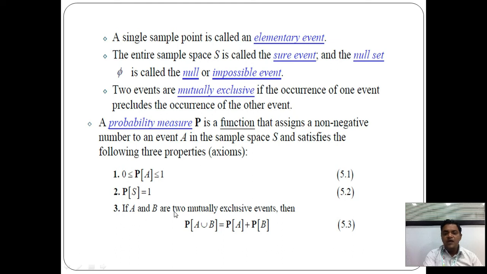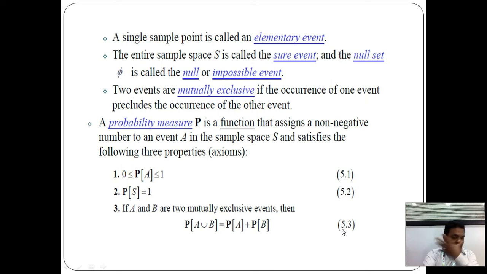And if A and B are two mutually exclusive events, then we write the probability P of A union B, which is equal to the probability of A plus the probability of B. If A and B are independent events and mutually exclusive, then the equation is the combination of the individual events: P of A plus P of B.